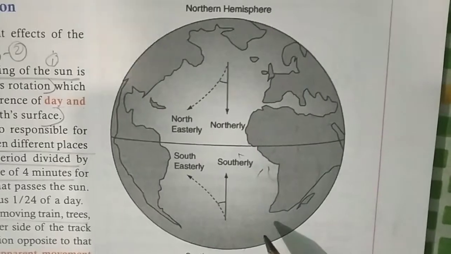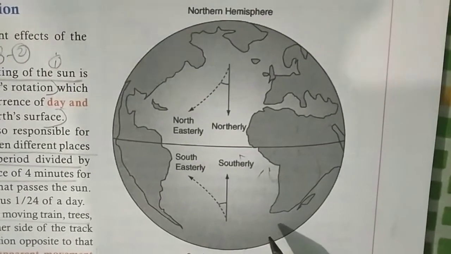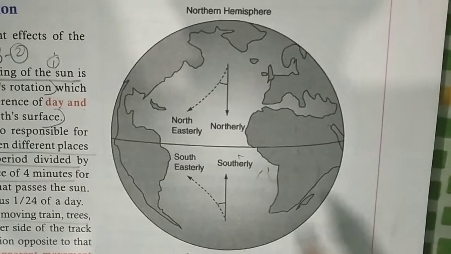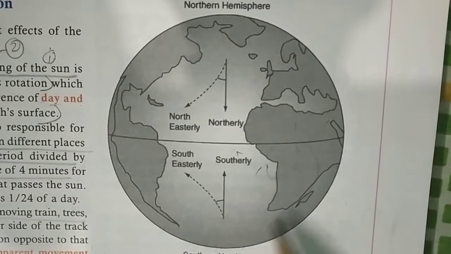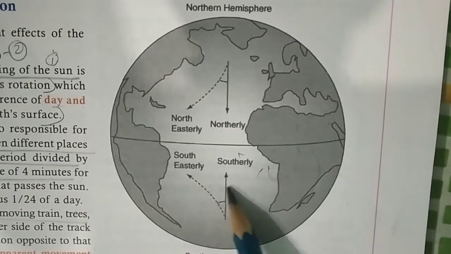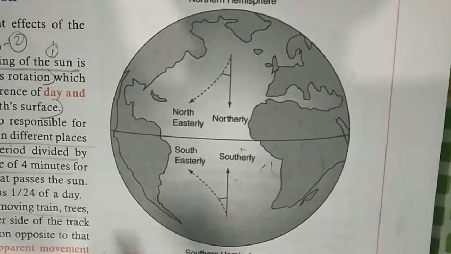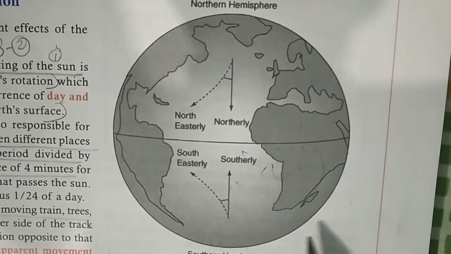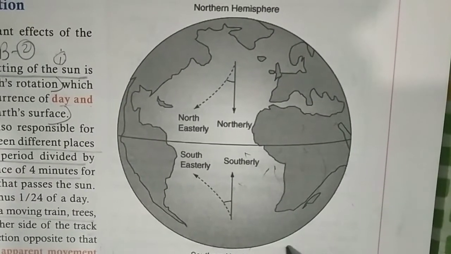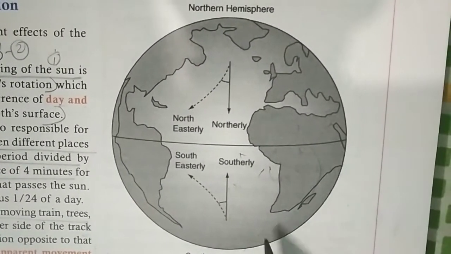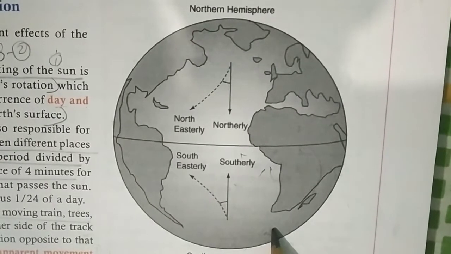Thus, the heavenly bodies in the solar system appear to move from east to west. Due to the rotation of the Earth, the sun rises in the east and sets in the west. Similarly, the objects seen from a moving train move in the opposite direction due to the rotation of the Earth from west to east.